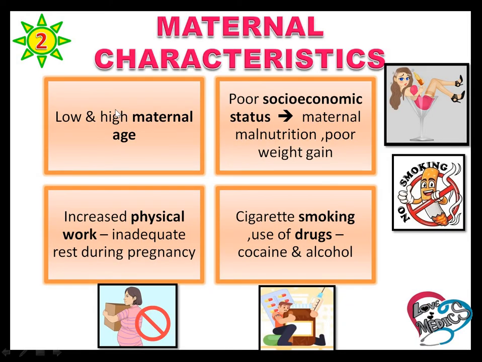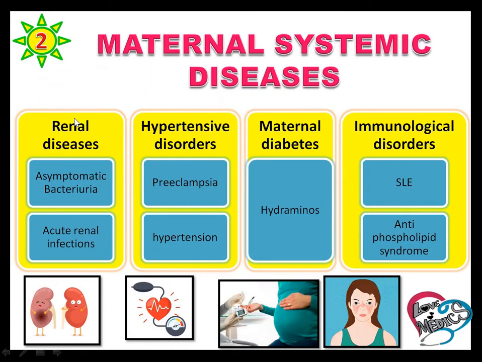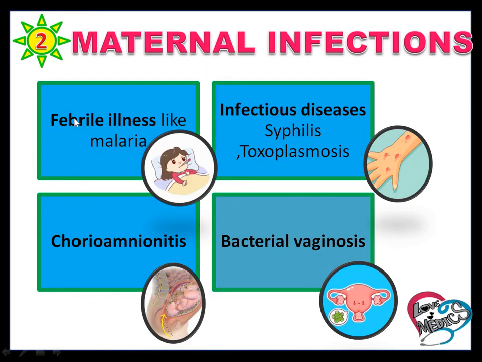First, maternal characters: low or high maternal age, poor economic status, high physical work, cigarette smoking, and usage of drugs, cocaine and alcohol. These are causes of preterm labor. Maternal systemic diseases: renal disease, hypertensive disease, maternal diabetes, and immunological disorders like SLE and antiphospholipid syndrome. These are causes of preterm labor. Maternal infections: febrile illness like malaria, infectious diseases like syphilis and toxoplasmosis, chorioamnionitis, and bacterial vaginosis. These are causes of preterm labor.